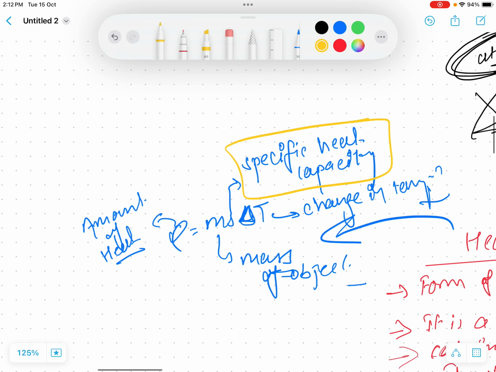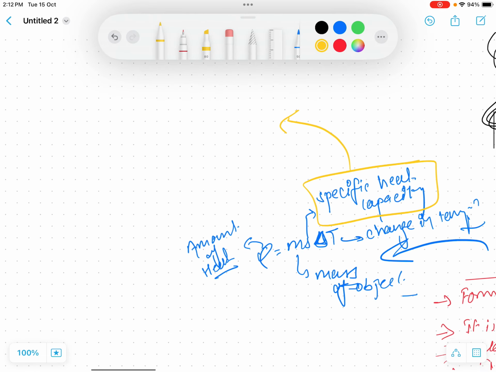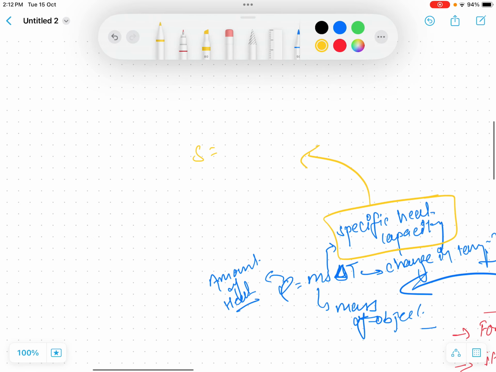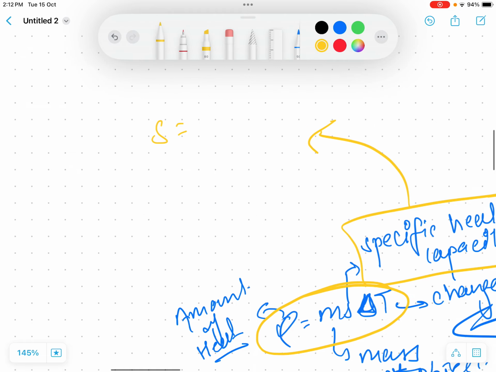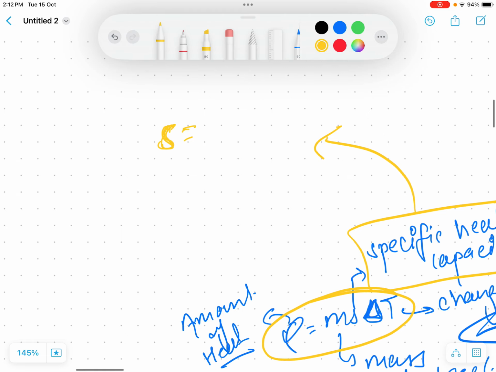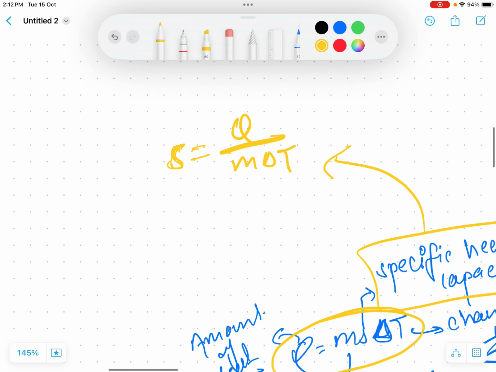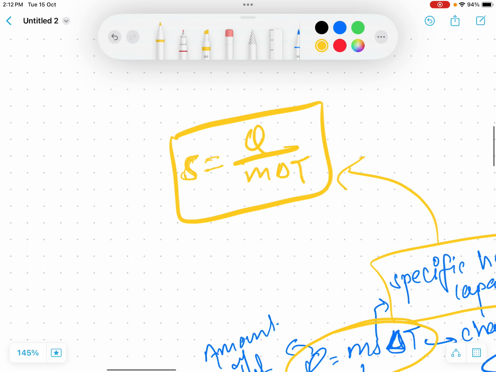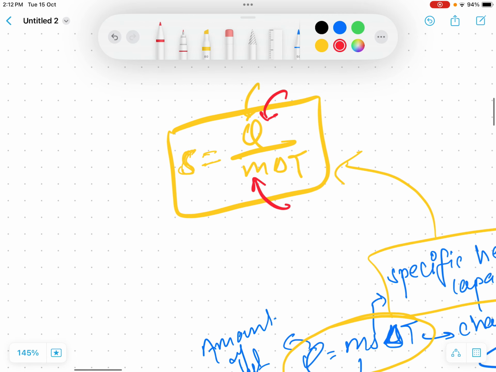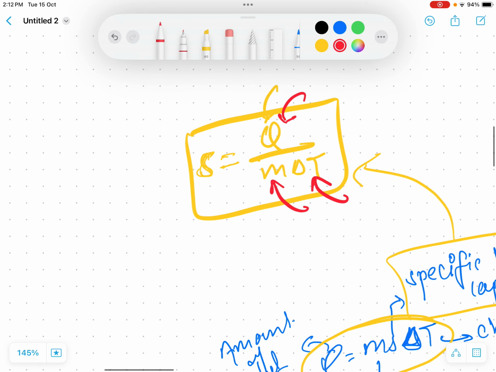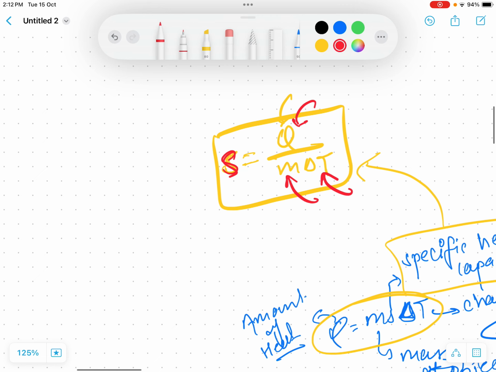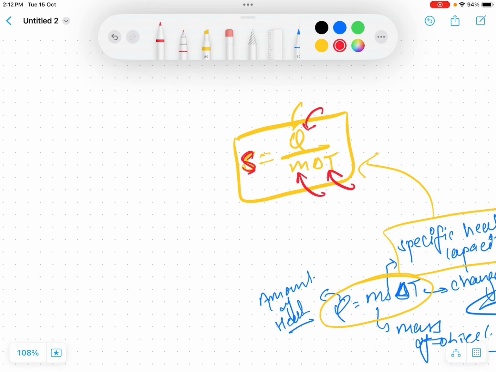Let's discuss this specific heat capacity first. So what is specific heat capacity? When you simplify this equation, it comes out to be specific heat capacity equals Q upon M change in temperature. So how do we define this? It is the amount of heat which is required to raise the temperature of 1 kg mass by 1 degree Celsius.